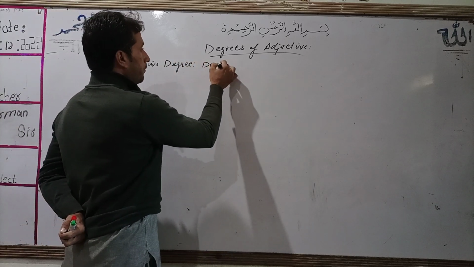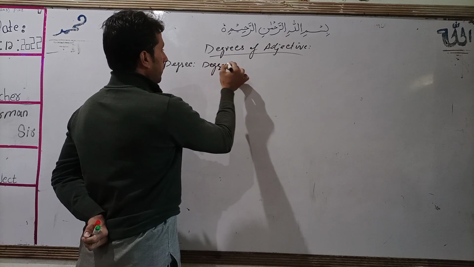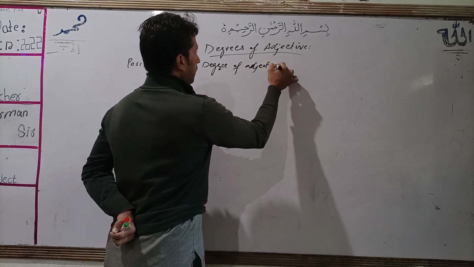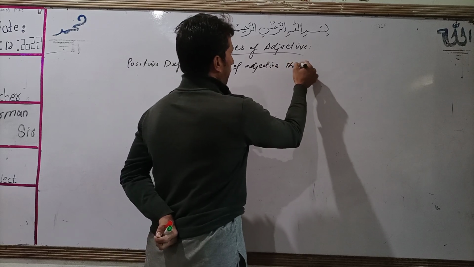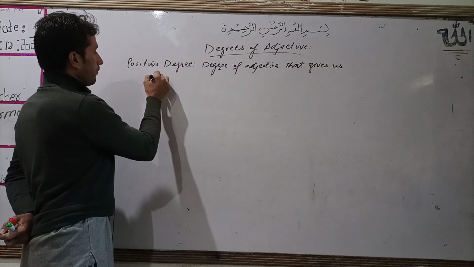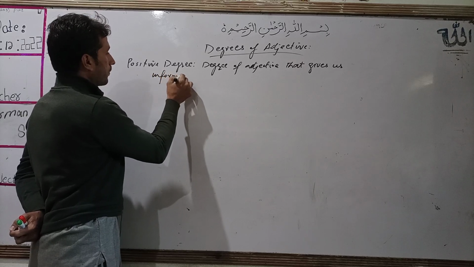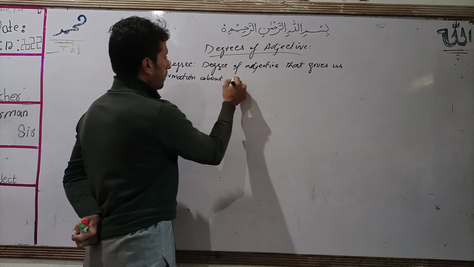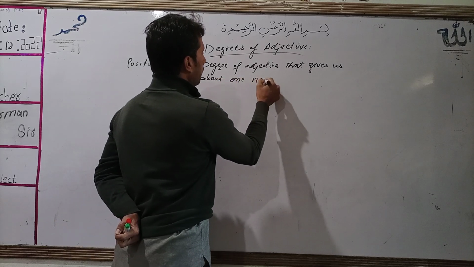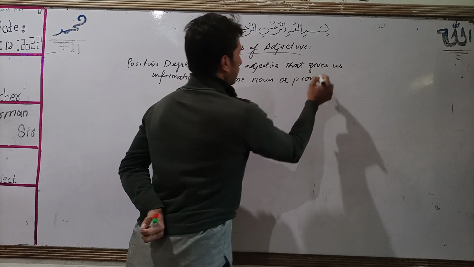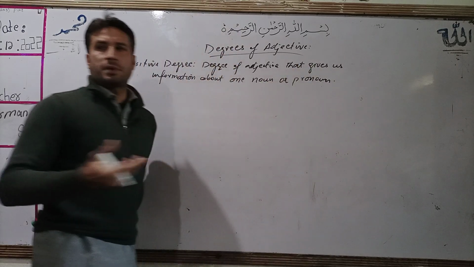Degree of adjective that gives us information about one noun or pronoun, yeah, the one person, place or thing.